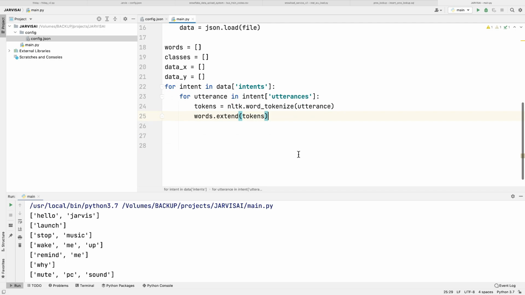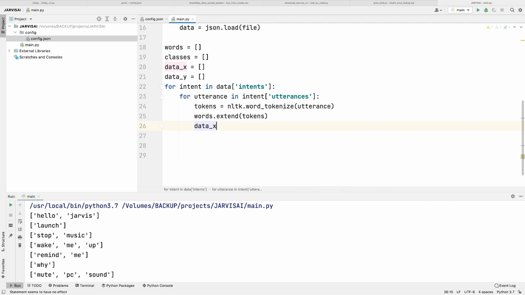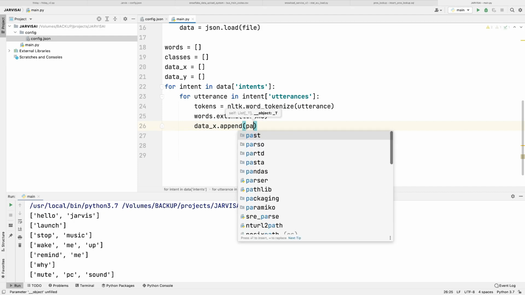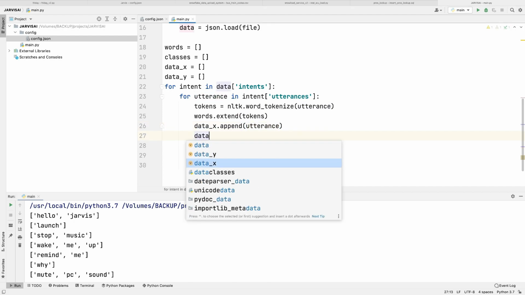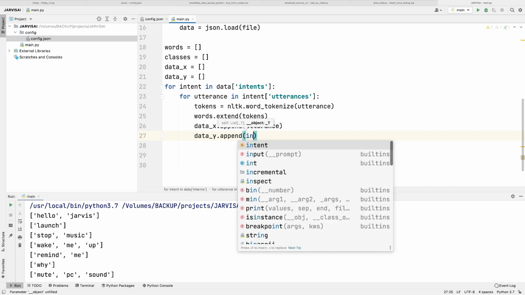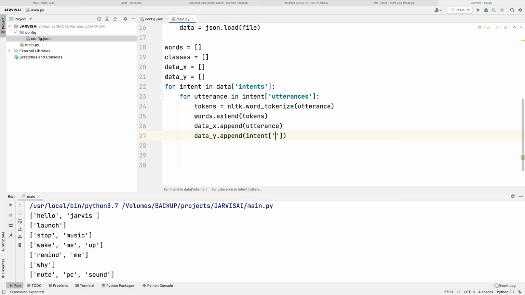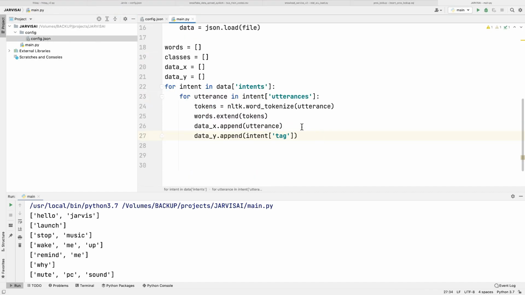Then for data x, we are going to append the patterns, or the utterances, and data y dot append, we are going to have the tags. So intent, then tag. Let me check the spelling. Yes, we have tag, and here also we have tag.